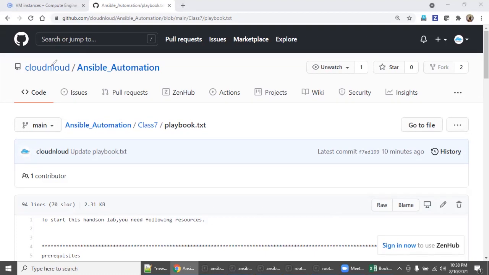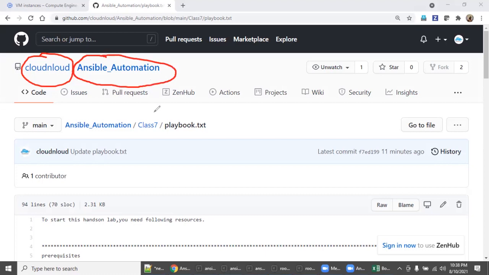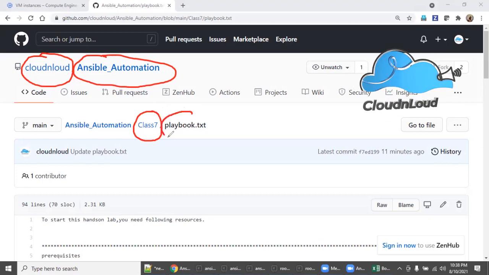As I stated, we have created our GitHub called Cloud and Loud. For this Ansible training, you stick with Ansible automation. For today's class, you stick with the class 7 folder, and there is a file called playbooks.txt.